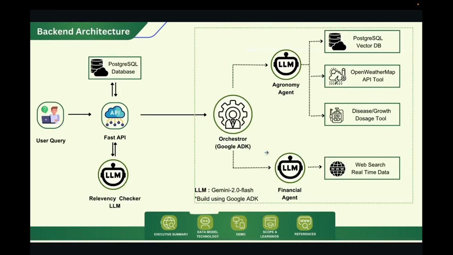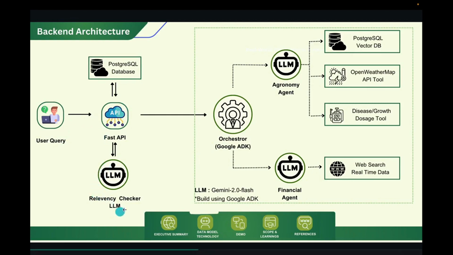Yeah, so moving forward with the backend architecture, whenever the user gives a query, we send it to the FastAPI server. From the FastAPI server, we fetch the previous conversation of the user and chatbot response from the PostgreSQL database, and send this previous history plus the query given by the user to the relevancy checker LLM.